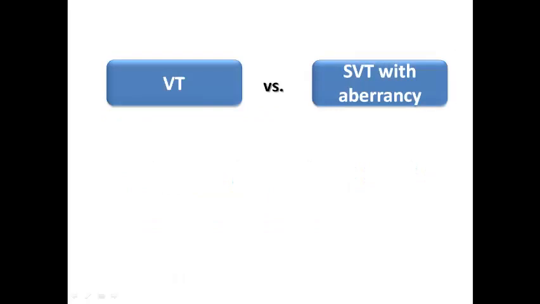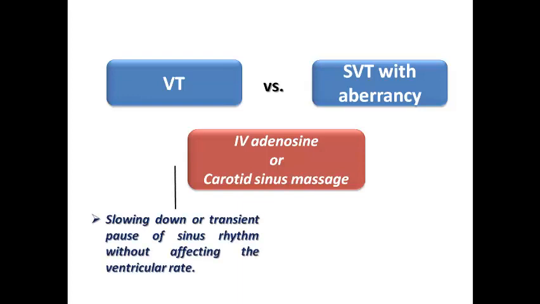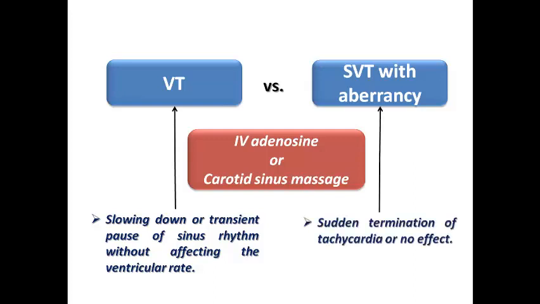And here, in this example of VT versus SVT with aberrancy, if I give adenosine or carotid sinus massage, and there is slowing down or a transient pause of the sinus rhythm without affecting the ventricular rate, then this is mostly VT, whereas here I may see sudden termination of the tachycardia or no effect. So adenosine or carotid sinus massage may help to differentiate VT from SVT with aberrancy in difficult cases.